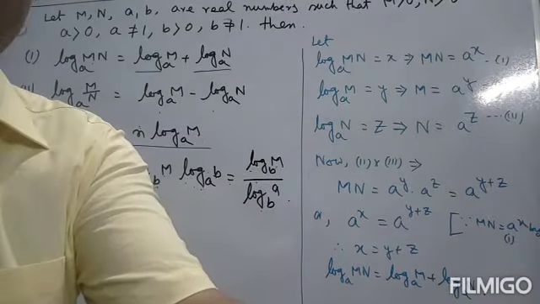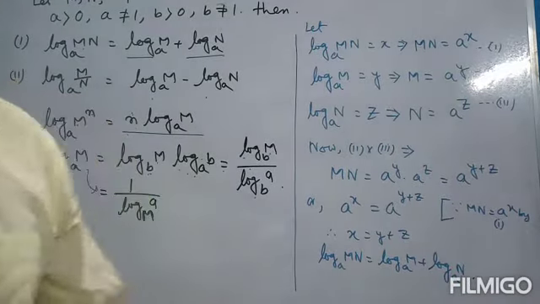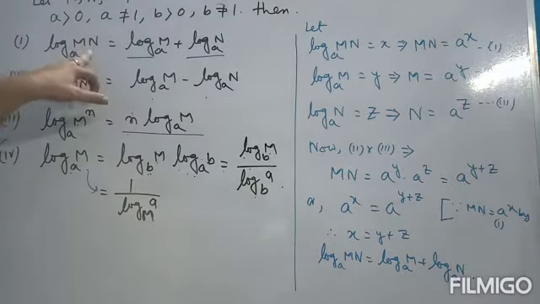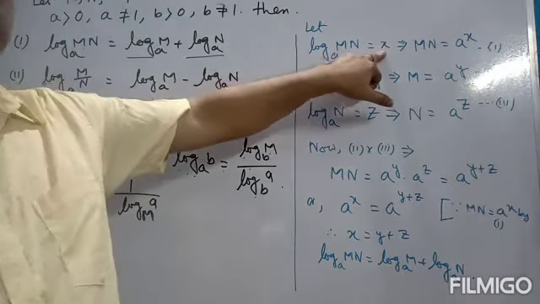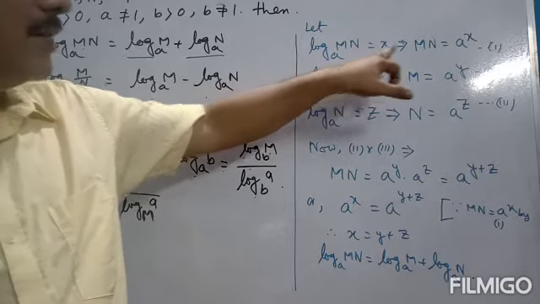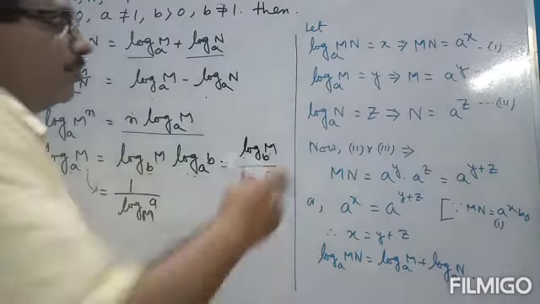Let's prove formula number 1. This is the proof. First, let log mn to the base a be equal to x. By the definition of logarithm, mn is equal to a to the power x. Keep it in your mind.